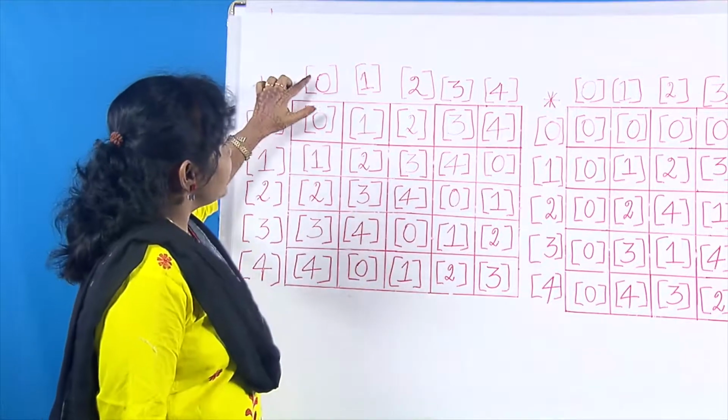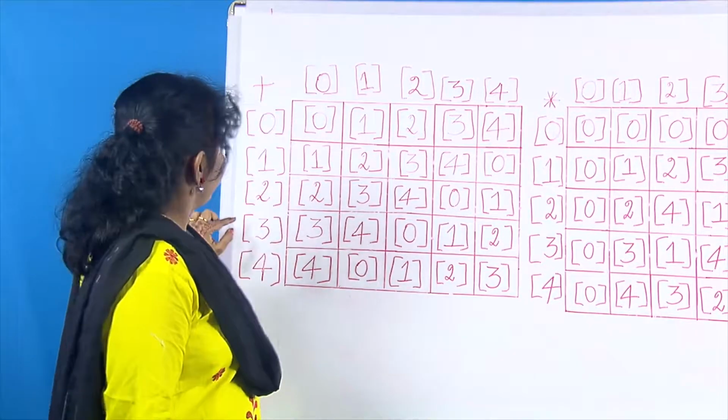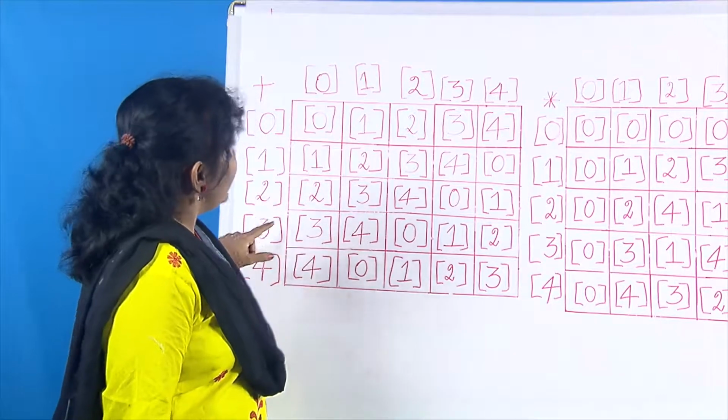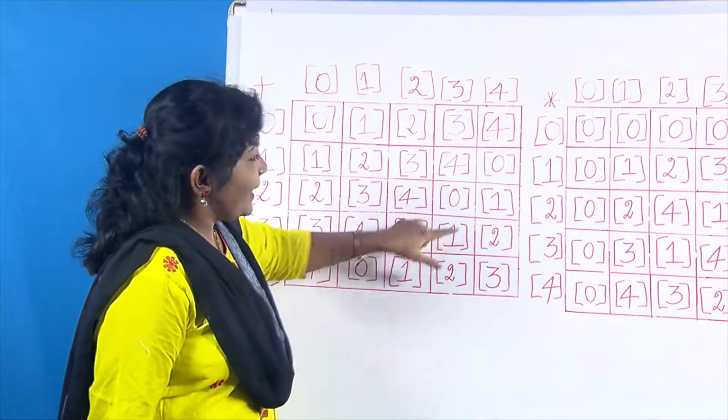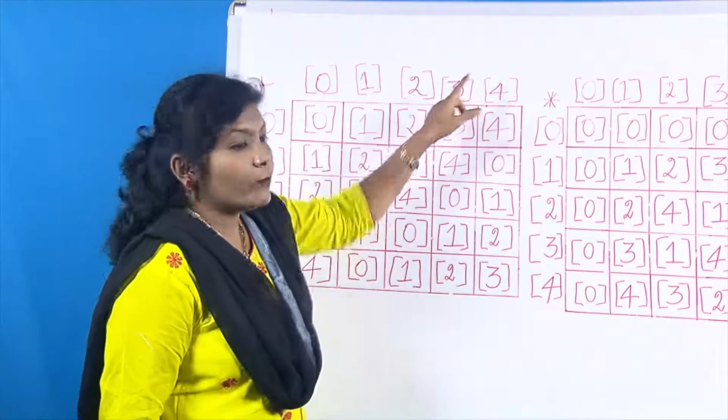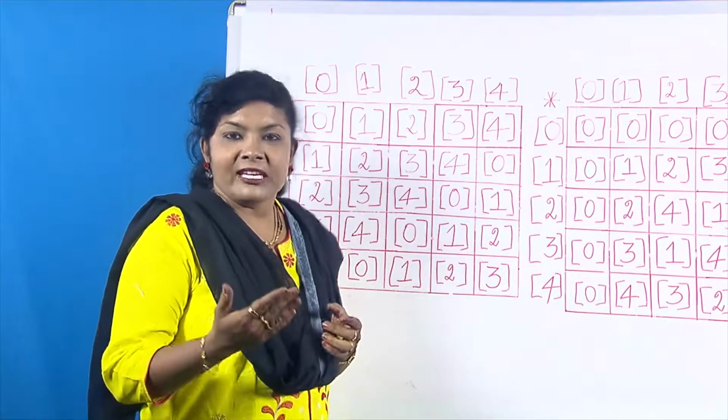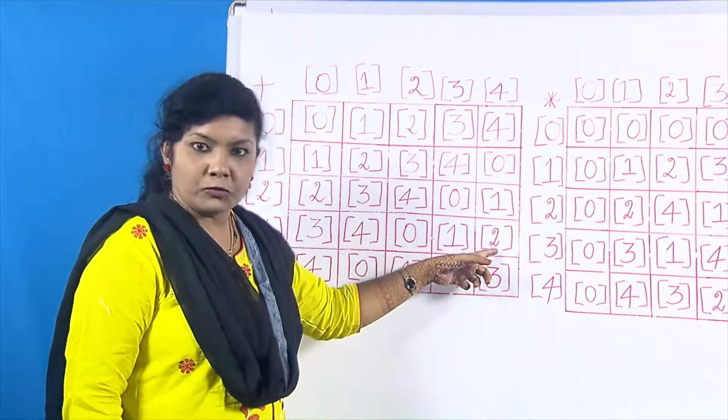Next, 3 plus 0 is 3, 3 plus 1 is 4, 3 plus 2 is 0 like here, 3 plus 3 is 1 like here, and 3 plus 4 is 7. 7 divided by 5 leaves remainder 2.